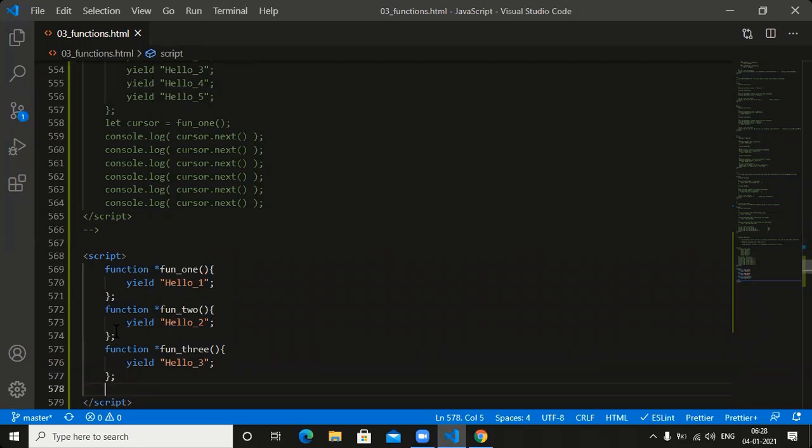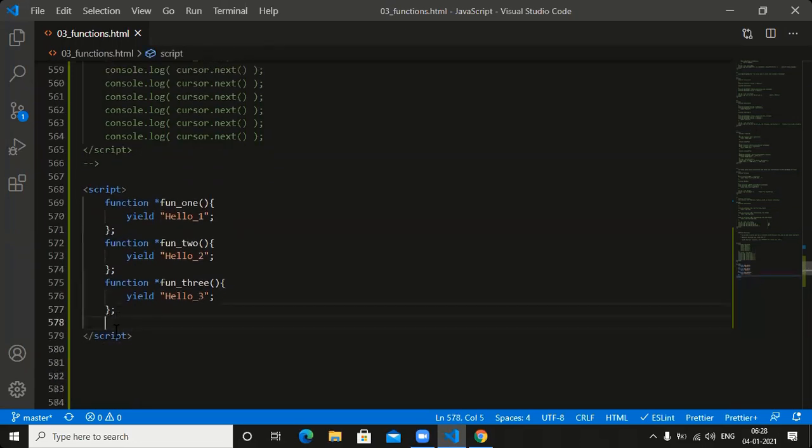Three. How many generator functions we created? Three, sir: function 1, function 2, function 3. Let me create the final generator function. The function is my function. We need to place, see this one.